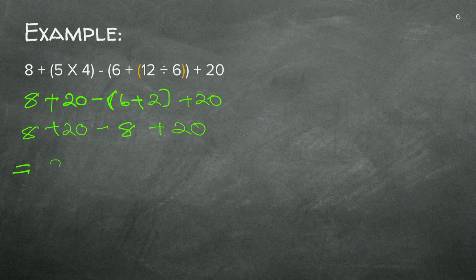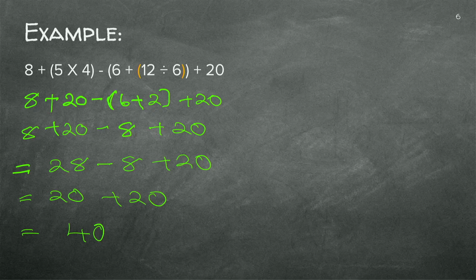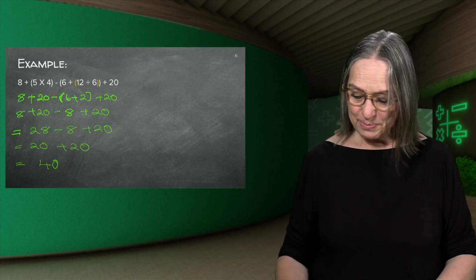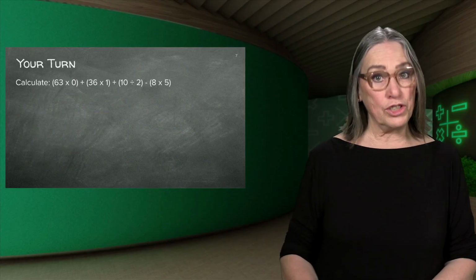Remember, then we do it from left to right. 28 minus 8 plus 20. It's going to give us 20 plus 20, and it's going to give us 40. Got it? Right. Now this is your turn.